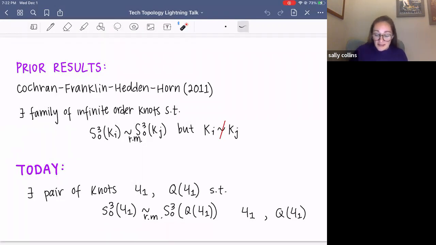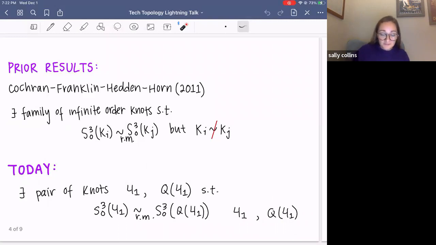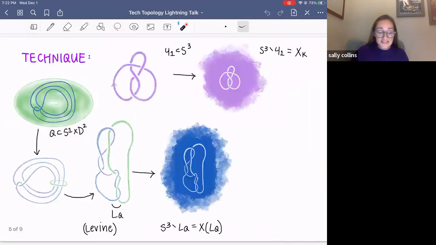And then it turns out the majority of the result I'm going to talk about today is this part here, that the Mazur pattern of the figure eight has infinite order in the smooth concordance group. And perhaps we already know that the figure eight has order two. So somehow this pair of knots is not only non-concordant, but their concordance orders are very dissimilar. How are we going to prove this?